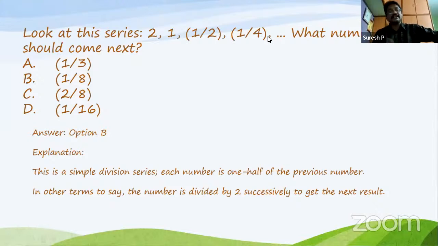It means each consecutive number is generated by dividing the previous number by 2. So for 1 by 4, the next number is 1 by 4 by 2, that is 1 by 8. So 1 by 8 is the correct answer, option B. Clear? Okay.